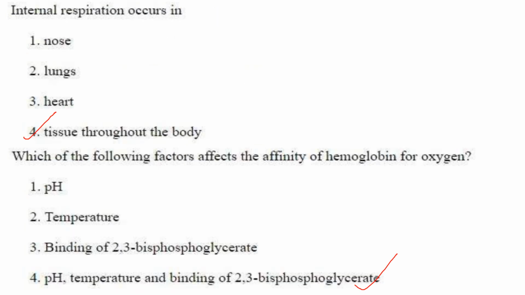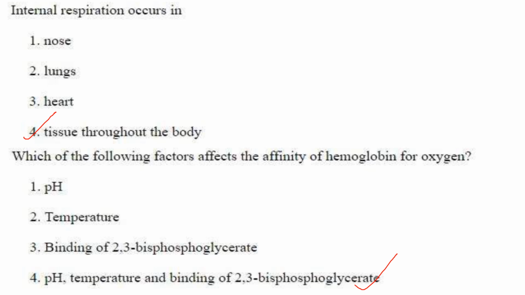Then internal respiration occurs in. So internal respiration occurs in tissues throughout the body. Answer is option 4. Which of the following factors affects the affinity of hemoglobin for oxygen?